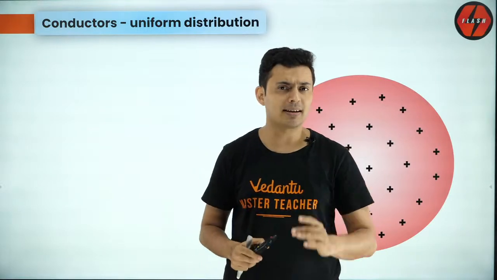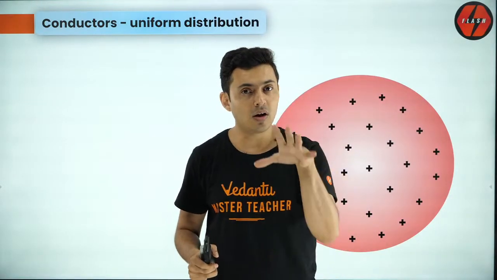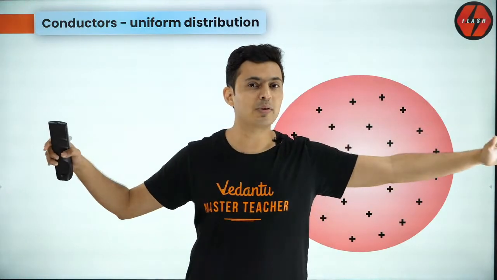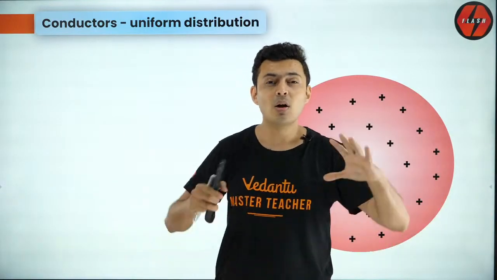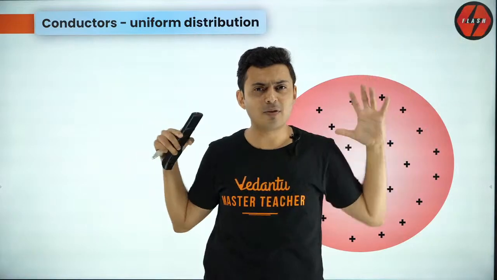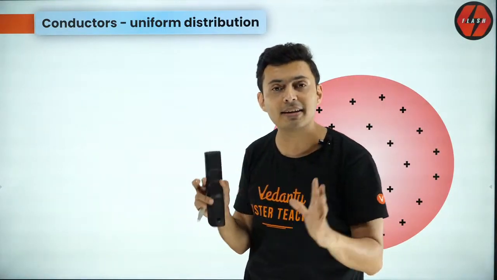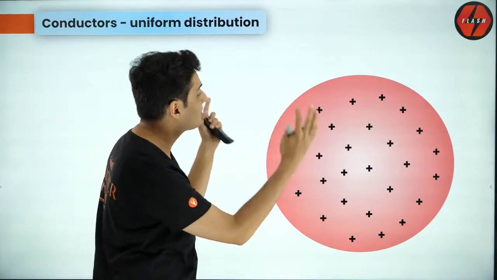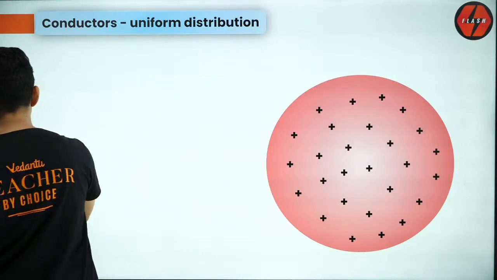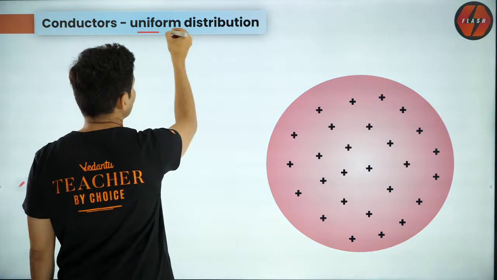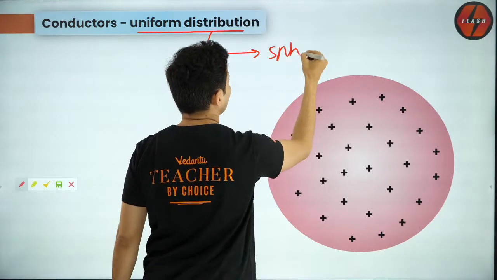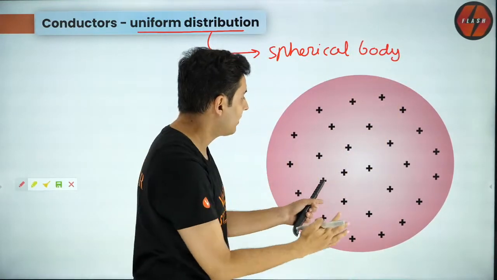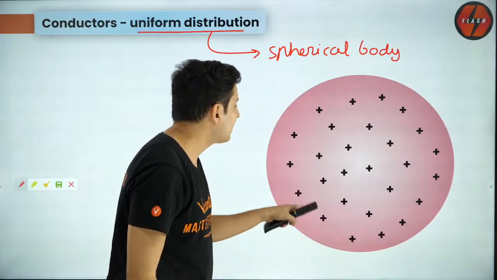So now, if you understand that, imagine if I put some charges on a conductor, like a metallic object. What will these charges do? They will try to move away from each other. So once they try to move away from each other, what will happen? They will redistribute and they will be as far away as possible. And when they finally settle down, you will see the charges on a conductor. If it is a spherical body, it will be uniformly distributed. So understand, this distribution is uniform only on a spherical body like this one.